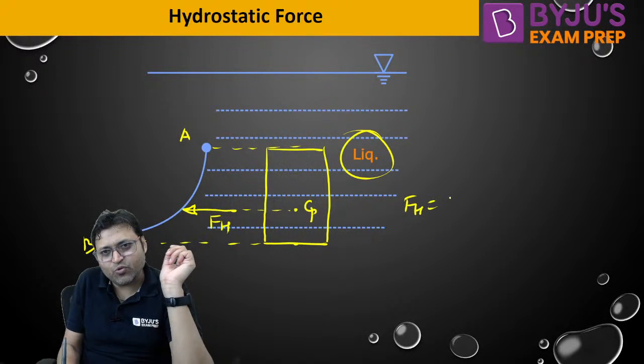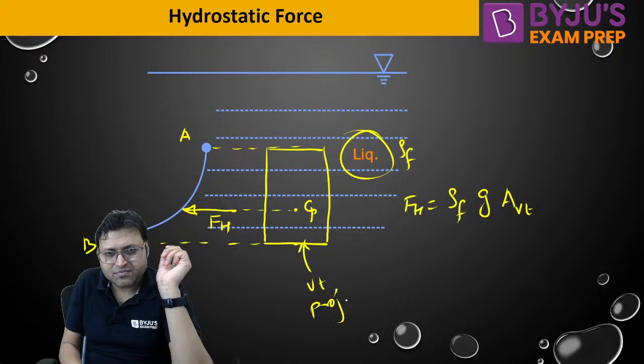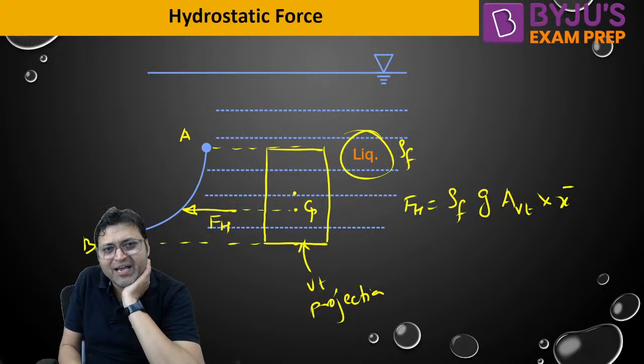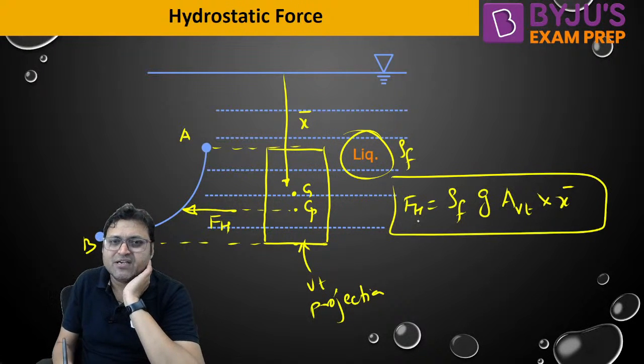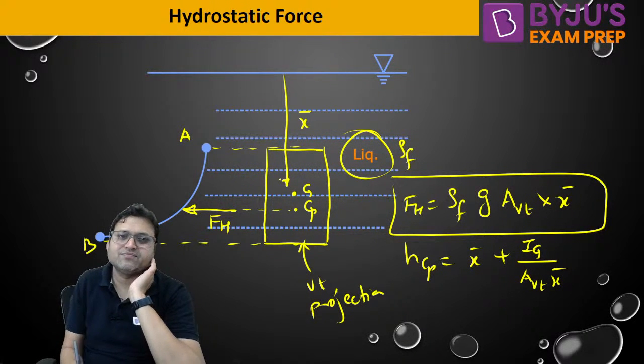FH will be equal to rho into g, rho is the density of the liquid, into area of the vertical projection. This is vertical projection. Into X bar. X bar is the depth of G from the free surface. This is X bar. This is FH. And HCP will be equal to X bar plus IG by A vertical X bar. This is HCP.